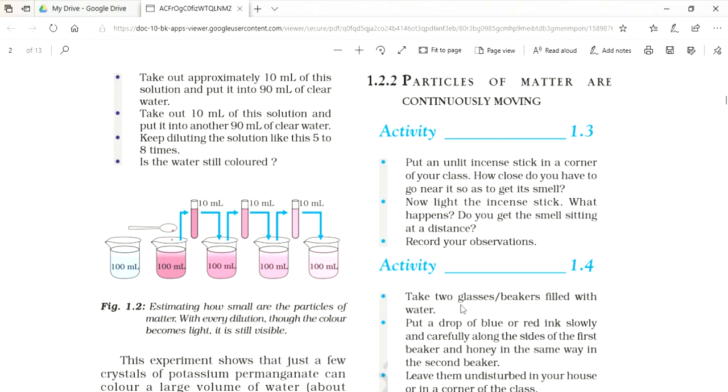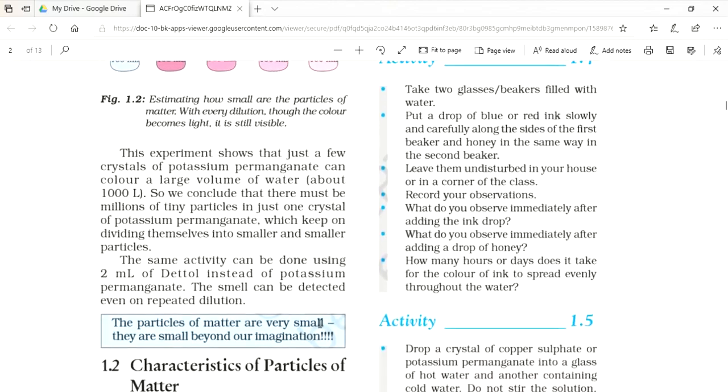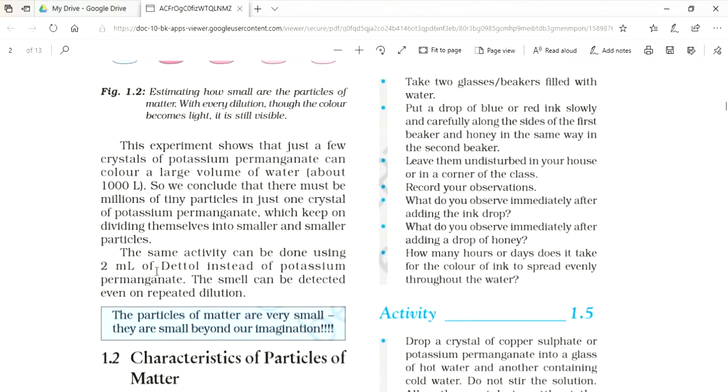So we conclude that there must be millions of tiny particles of potassium permanganate which keep on dividing themselves into smaller and smaller particles. With every dilution, though the color becomes light, it is still visible, meaning it does not disappear. The same activity can be done using 2 milliliters of Dettol instead of potassium permanganate. The smell can be detected even on repeated dilution.